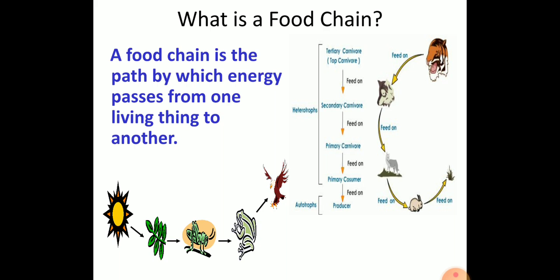If you take any ecosystem, simply, the producers are plants. The plants are eaten by the herbivores, the herbivores are eaten by the carnivores, and the carnivores are eaten by the higher carnivores or the tertiary carnivores.